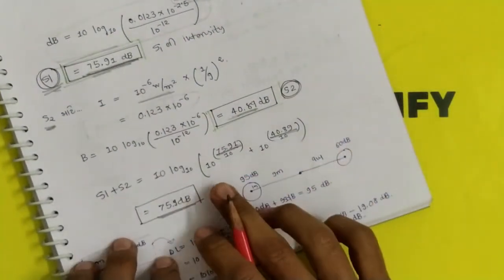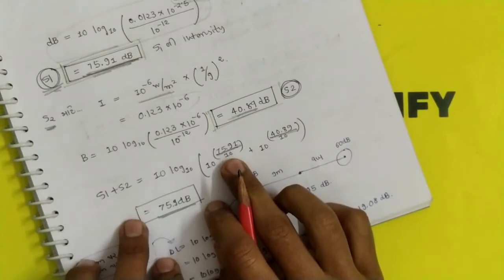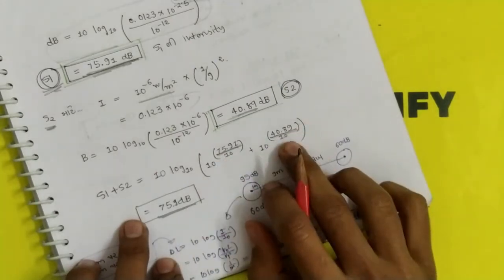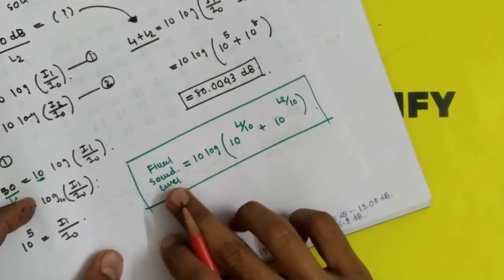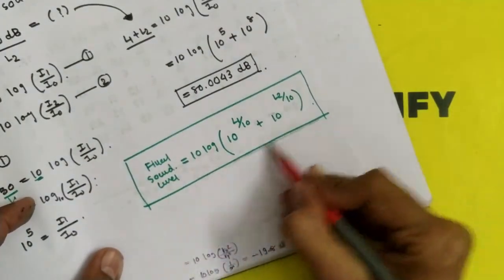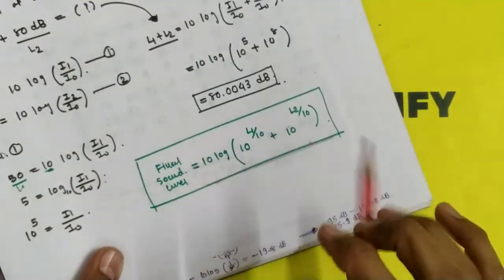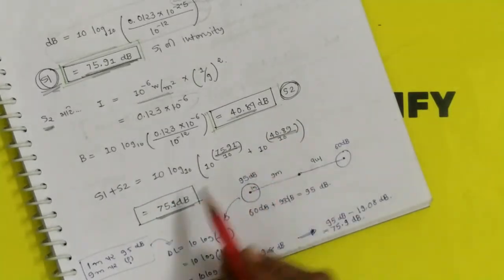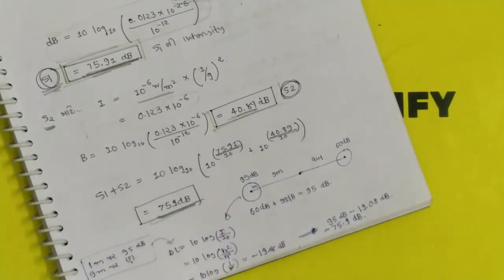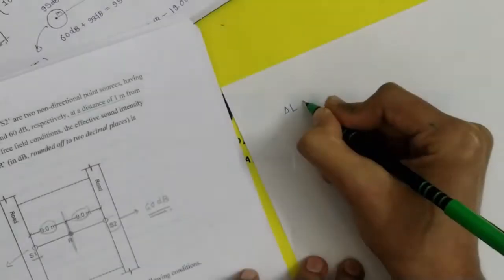By addition of these two, S1 and S2, as we discussed earlier, that is the final sound level. The formula is this, and how we derived it we also discussed. So by this calculation we'll get 75.9, and this is the final answer of that question.